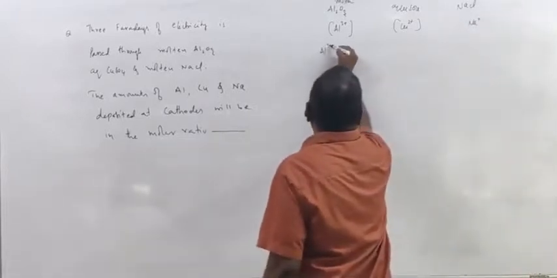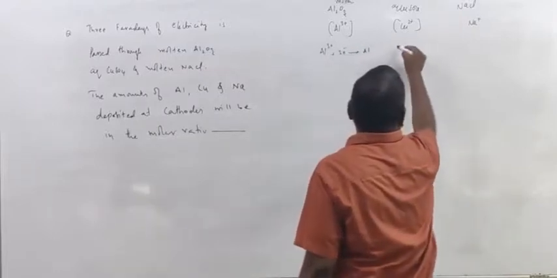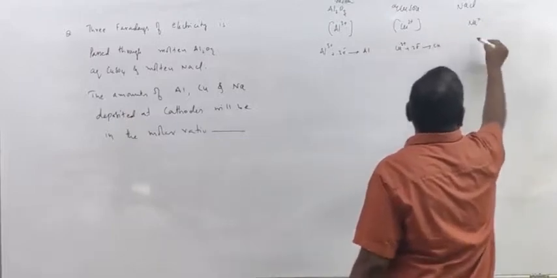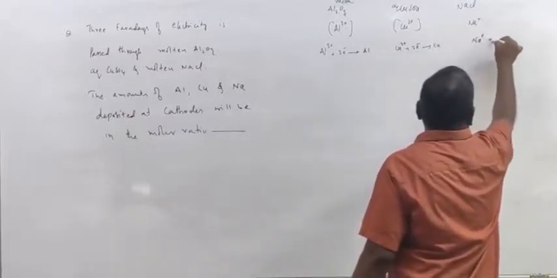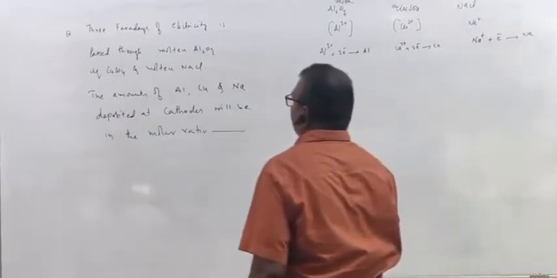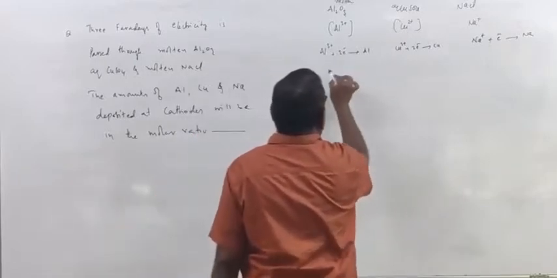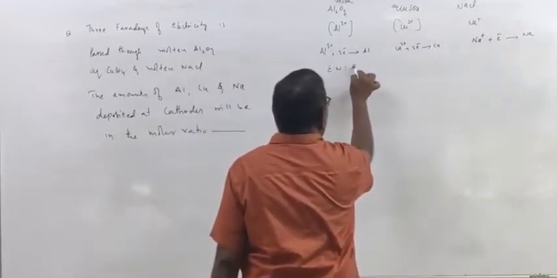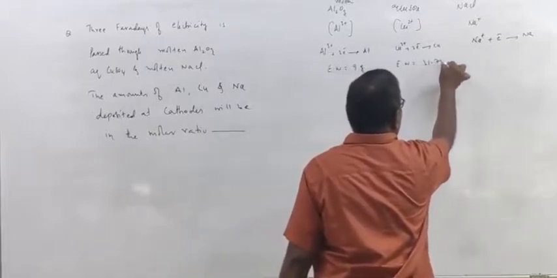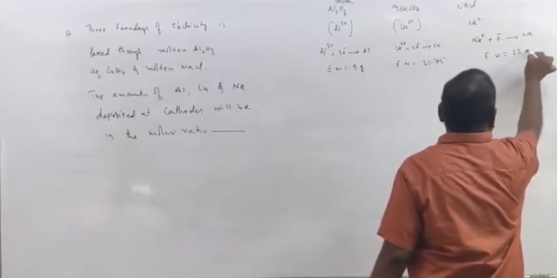So here Al3+ plus 3 electrons gives rise to Al. Cu2+ plus 2 electrons gives rise to Cu. Na+ plus electron gives rise to Na. So here equivalent weight of aluminum is 9 grams, of copper 31.75 grams, and of sodium 23 grams.